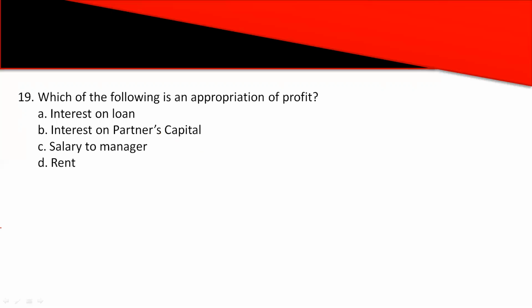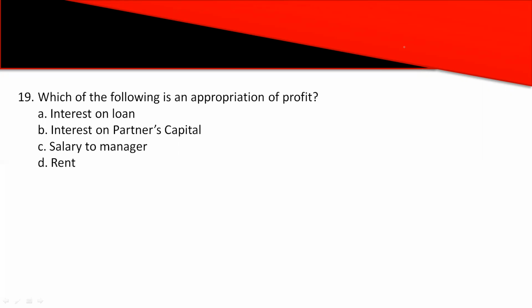Then the 19th question: which of the following is an appropriation of profit? Options are A, interest on loan, B, interest on partner's capital, C, salary to manager, and D, rent.